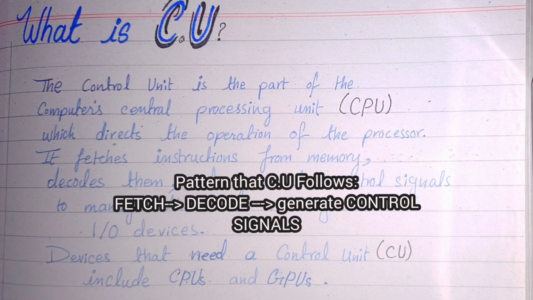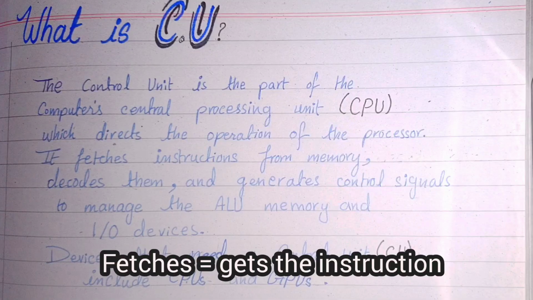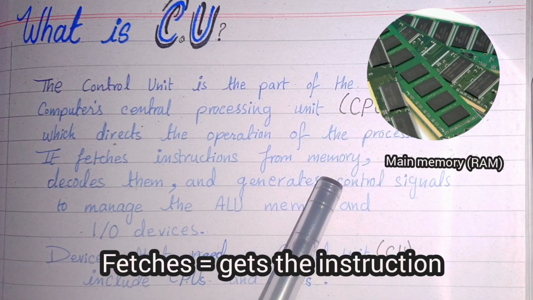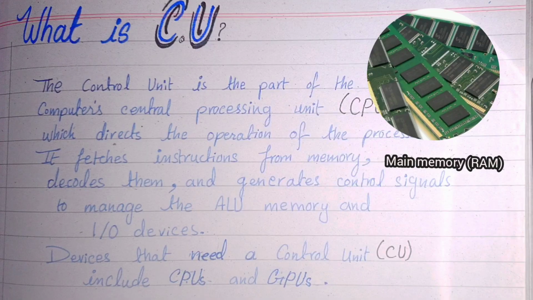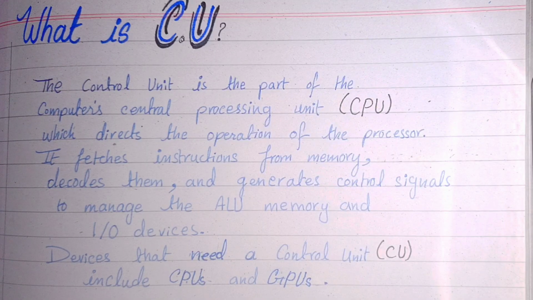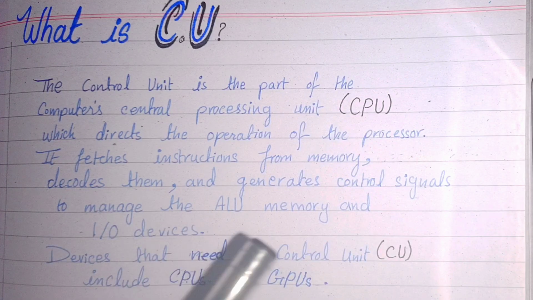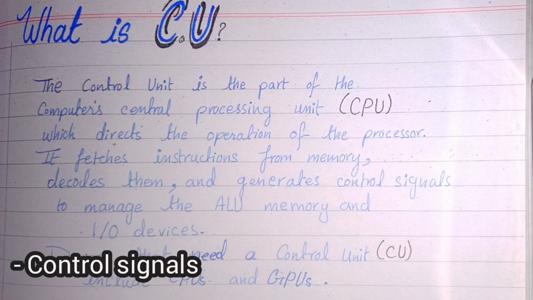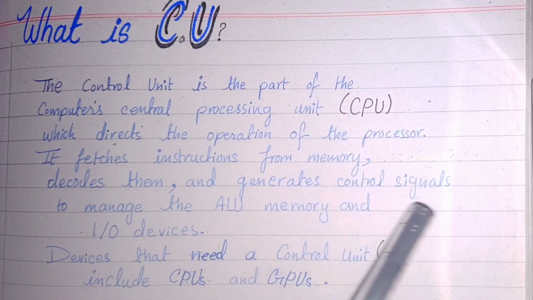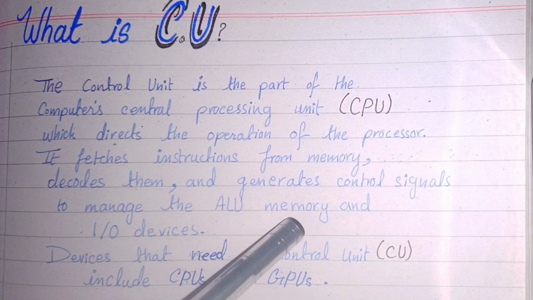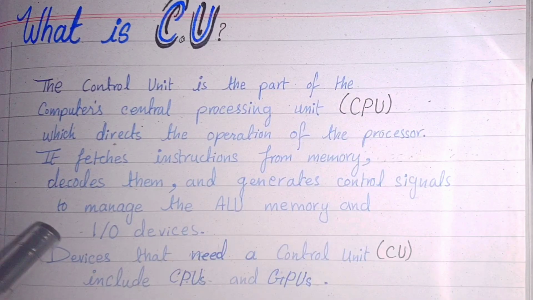So here it means that the CU has a pattern that it follows. Firstly, it fetches the instruction from the main memory, RAM. Fetches means it gets the instructions from the main memory. Then it decodes them, meaning it understands those instructions, and after decoding it generates control signals. It generates control signals to manage the ALU, memory and IO devices.